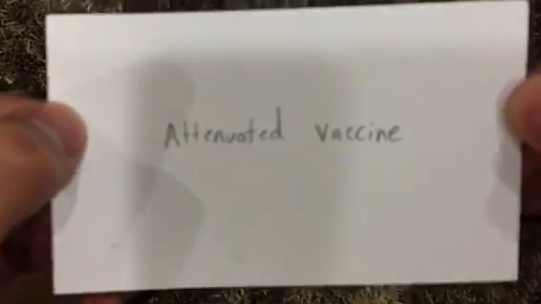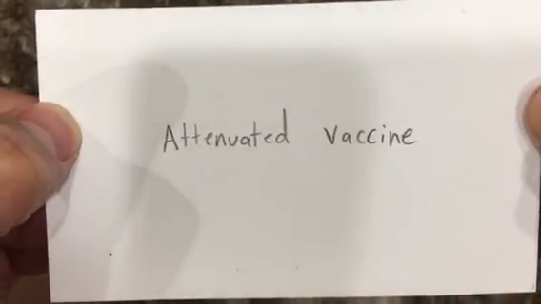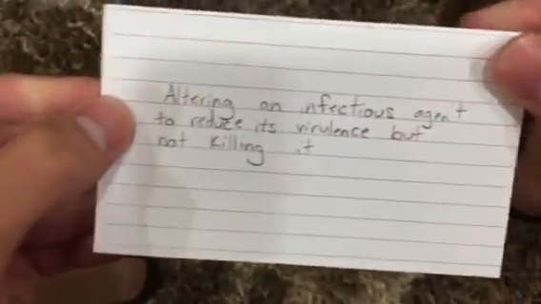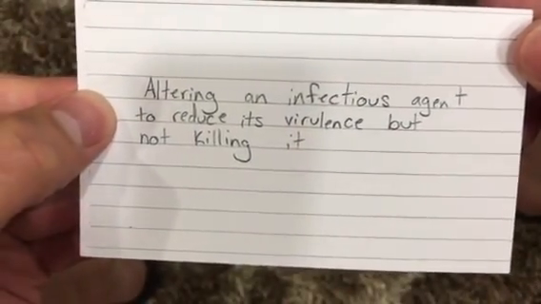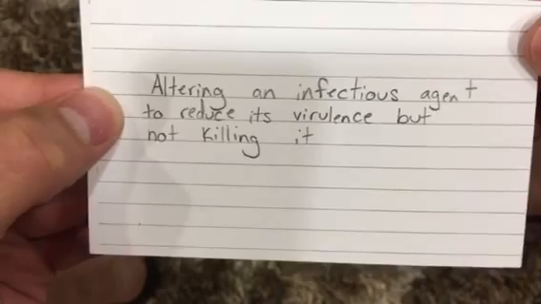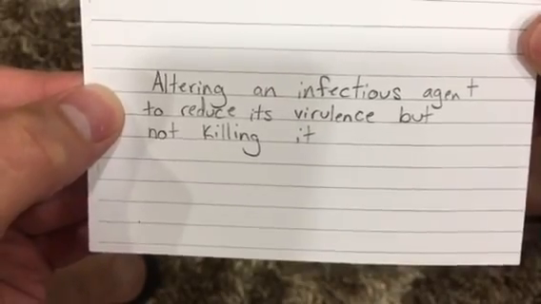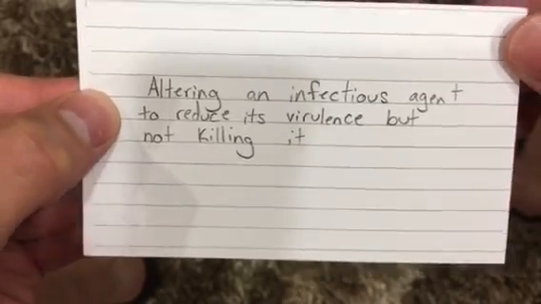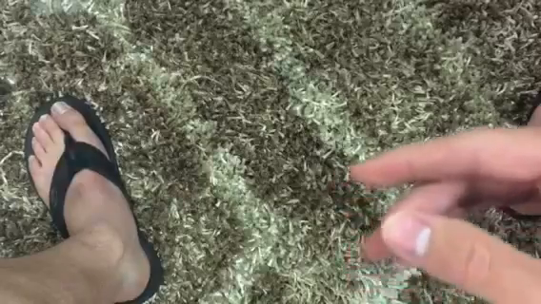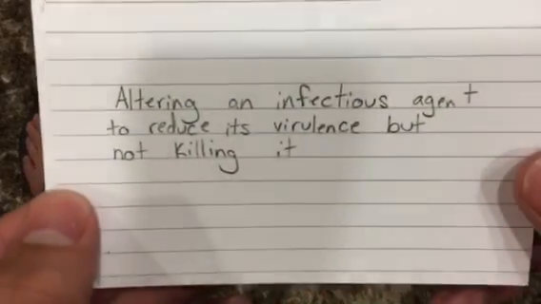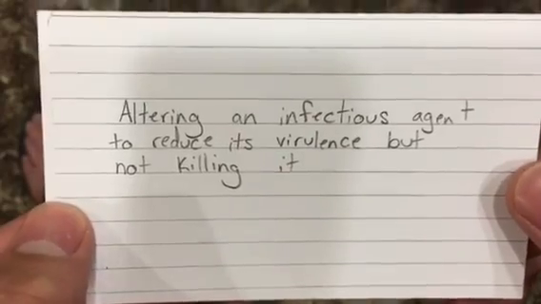Next, we have an attenuated vaccine. An attenuated vaccine is altering an infectious agent to reduce virulence but not killing it.